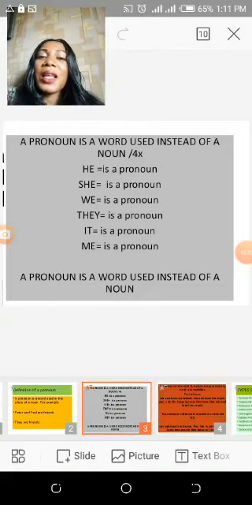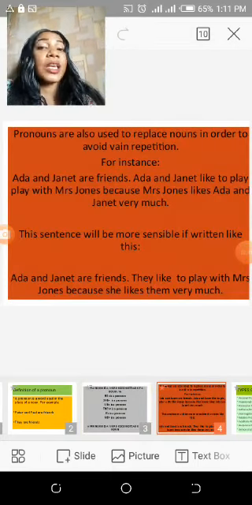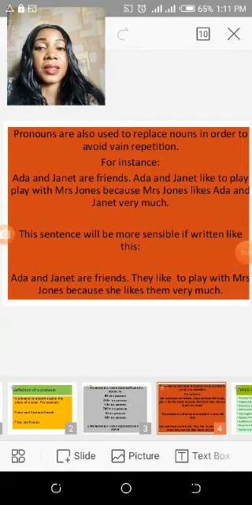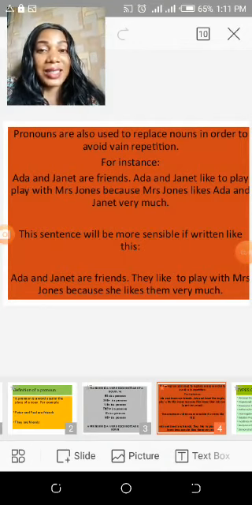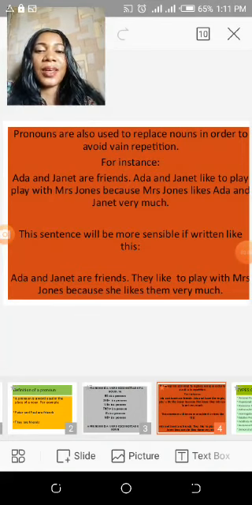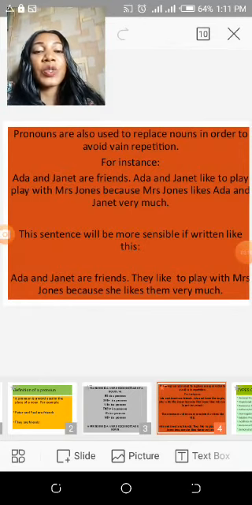Alright. Okay. Now, for your pronouns, they are also used to replace nouns in order to avoid vain repetition. For instance, let's look at the sentence. Ada and Janet are friends. Ada and Janet like to play with Mrs. Jones because Mrs. Jones likes Ada and Janet very much. This sentence will be more sensible if written like this. Ada and Janet are friends. They like to play with Mrs. Jones because she likes them very much.